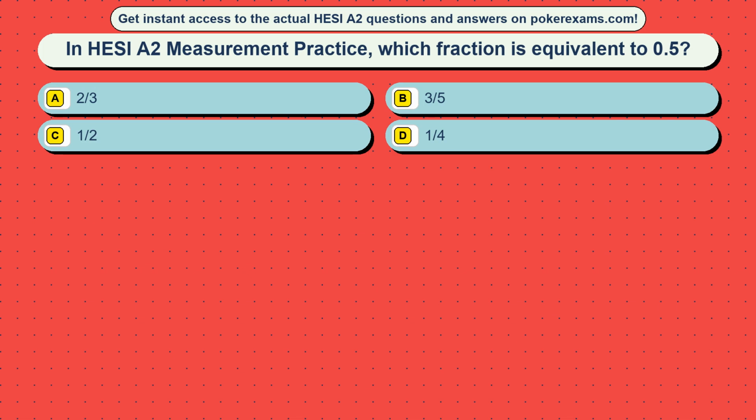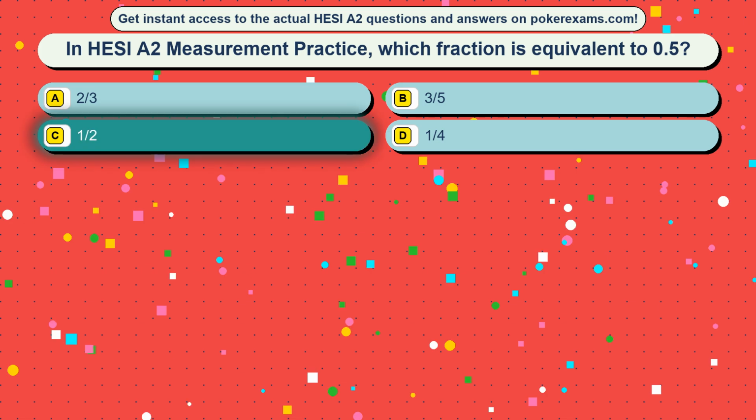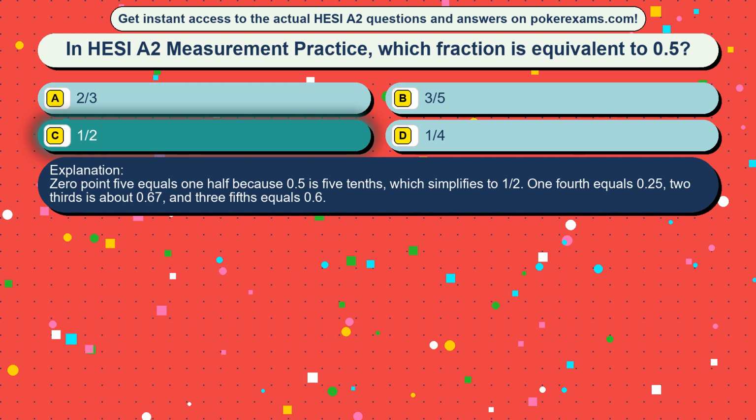Question 43. In HESI A2 measurement practice, which fraction is equivalent to 0.5? Option A, 2/3. Option B, 3/5. Option C, one half. Option D, one quarter. The correct answer is option C, a half. 0.5 equals 1/2 because 0.5 is 5/10, which simplifies to a half. 1/4 equals 0.25, 2/3 is about 0.67, and 3/5 equals 0.6.